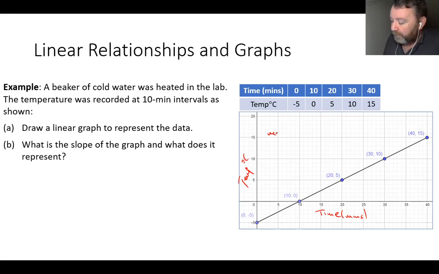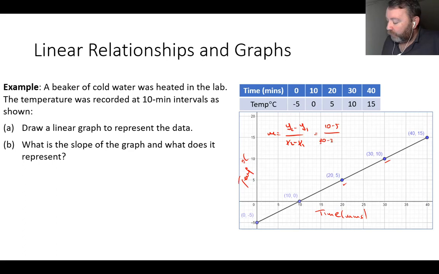So slope equals y2 minus y1 over x2 minus x1. And all I've got to do then is take a pair of points. So let's take this point here, and we'll take this point here. So y2 minus y1, that's 10 minus 5, over, now don't forget, if that's y2, then this must be x2, so therefore it's going to be 30 minus 20.